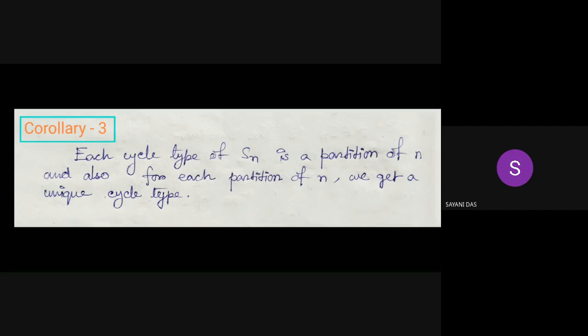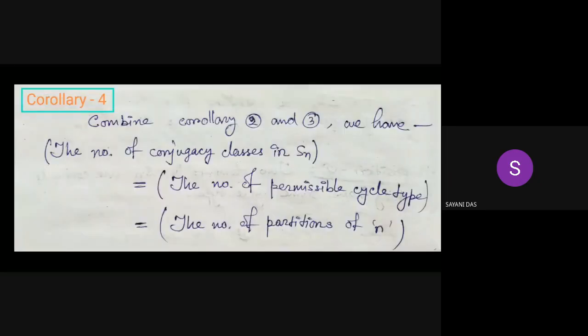So by Corollary 2 and Corollary 3, if we combine these, we get Corollary 4. Combining Corollaries 2 and 3, the number of conjugacy classes in Sn is equal to the number of permissible cycle types, and this is also the same as the number of partitions of n. So for each n, the number of partitions of n and the number of conjugacy classes will be the same.